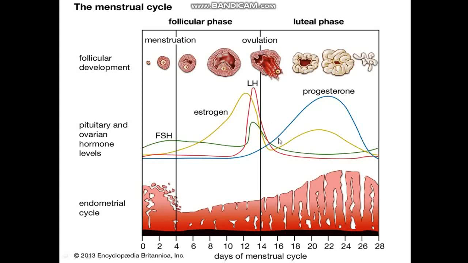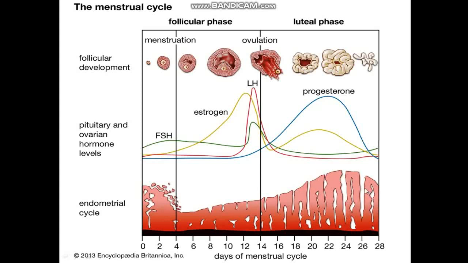The fourth and last phase of the menstrual cycle is the luteal phase. After egg release, the Graafian follicle is transformed into the corpus luteum, which keeps on secreting large amounts of progesterone, which is essential for the maintenance of the endometrium. We know that the endometrium is necessary for the implantation of the fertilized ovum and other events of pregnancy.